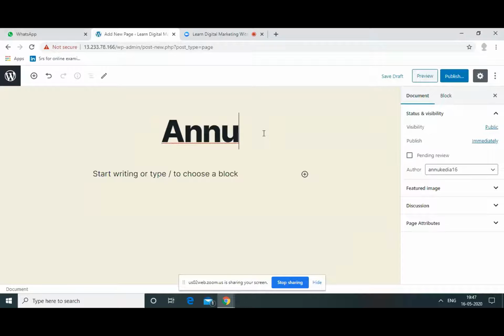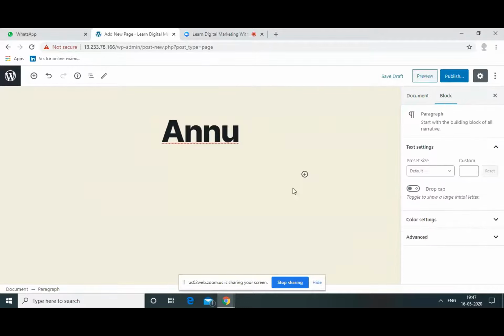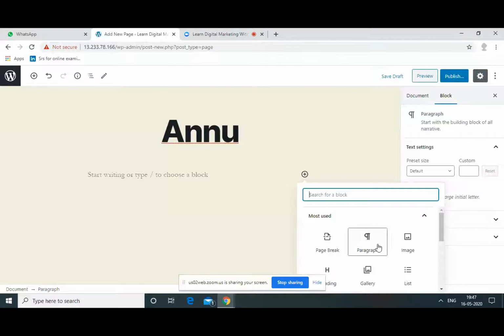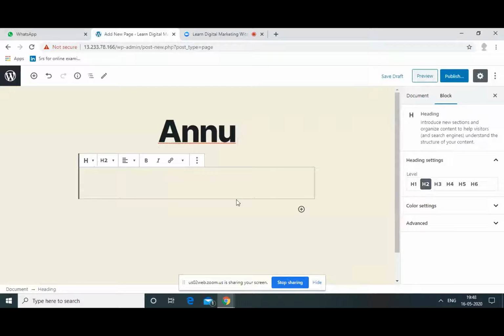Okay, so Anu, this is your page, the name of your page. Go below. It says start typing. There's a little plus sign there. Click on the plus sign. It'll give you a lot of options. I think you need to go for the heading first. Or do you want to, let's not put the images right now. Maybe you guys don't have images ready.